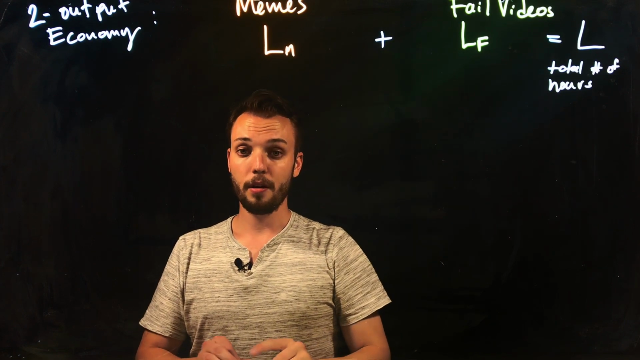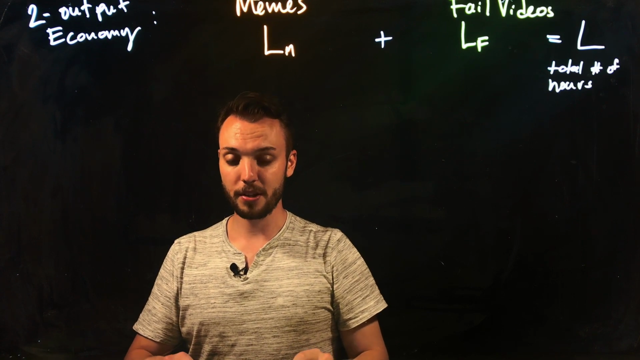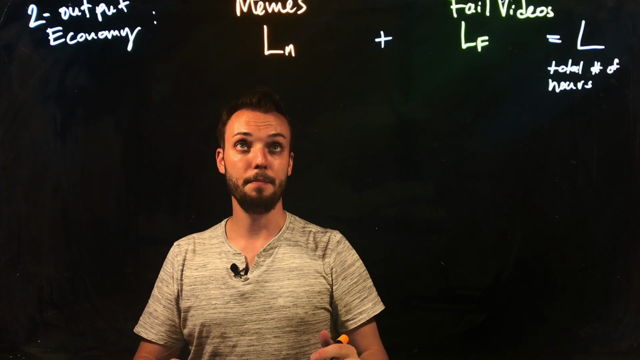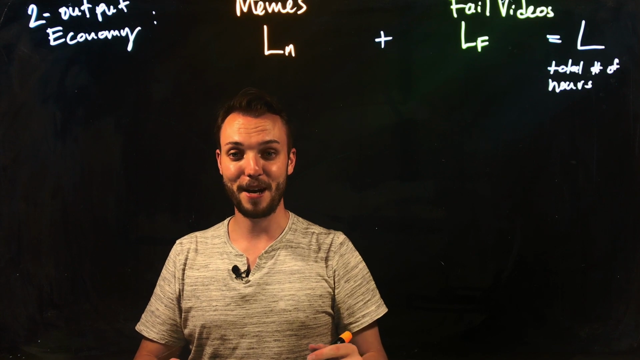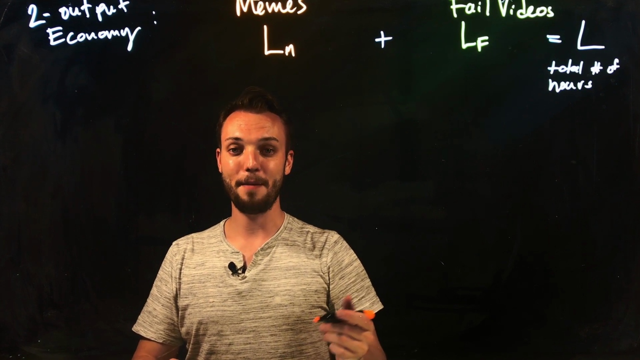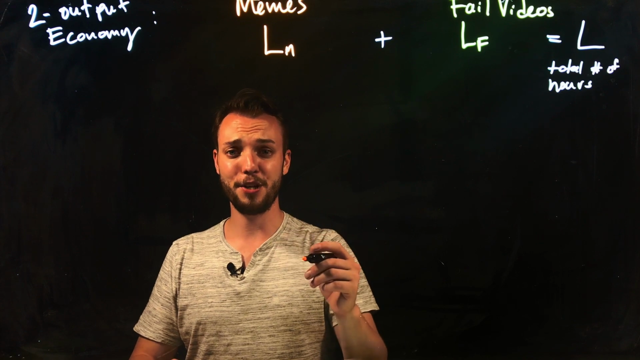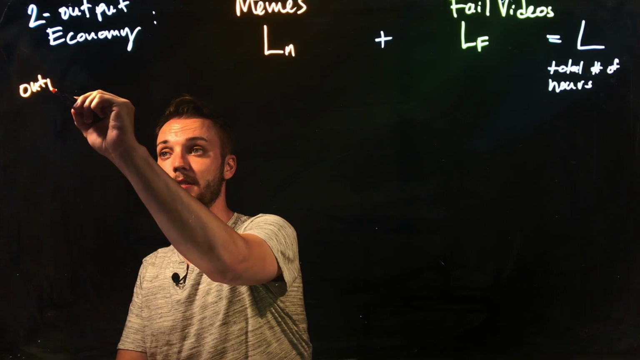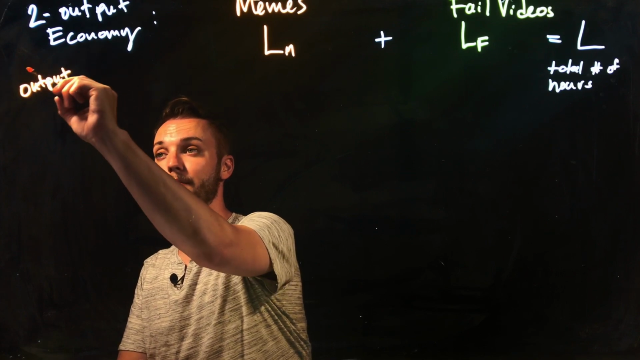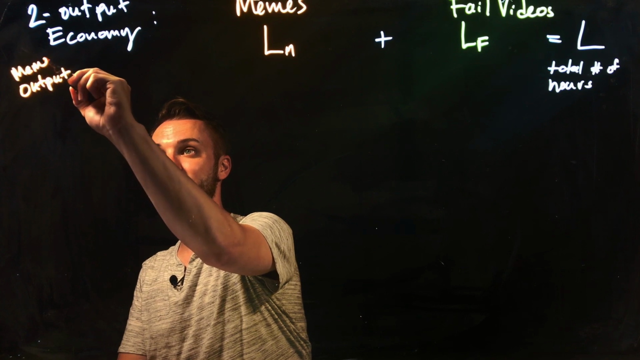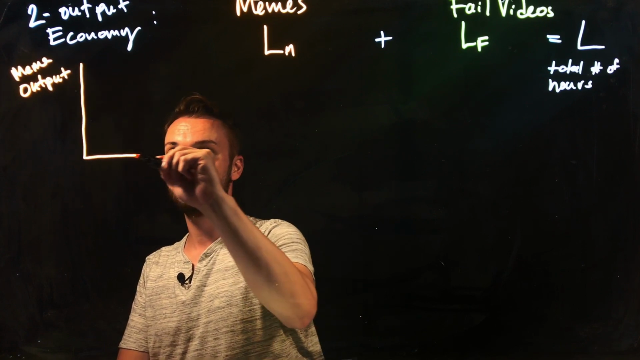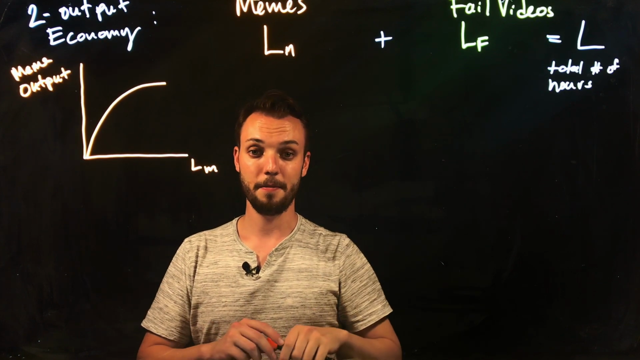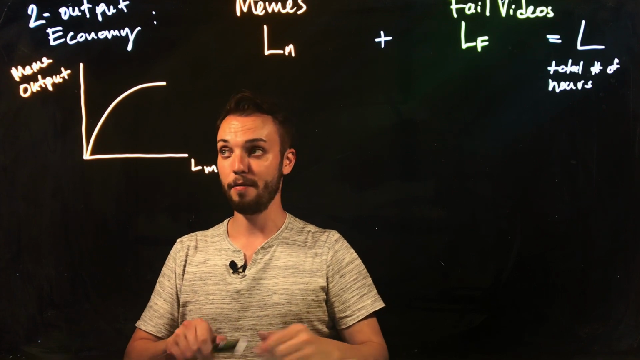Okay? So, furthermore, I'm going to make the same assumptions about the production function as I did in the previous video, and that is that both meme production and fail video production are characterized by diminishing marginal returns. So what that means is that if you're thinking about the relationship between labor inputs in meme production and the meme output, you have a production function that looks like this, right? And it's the same thing for fail videos.